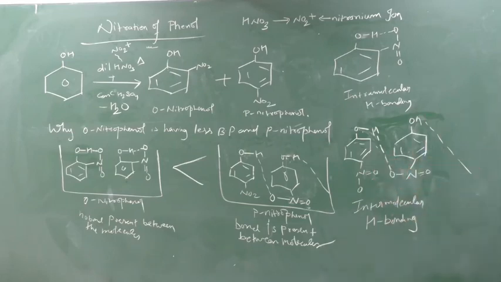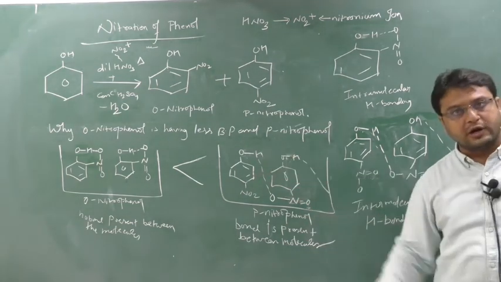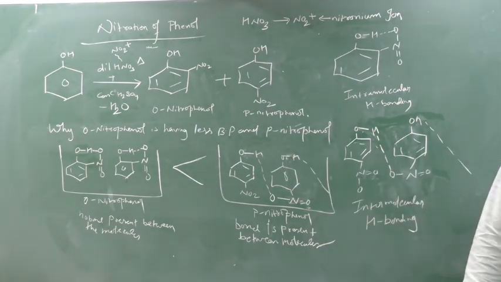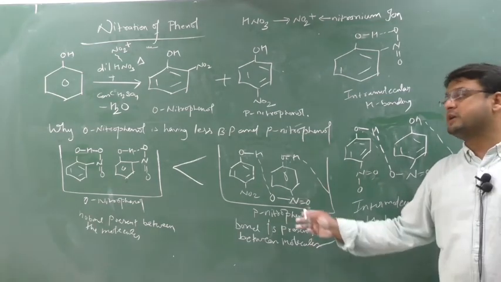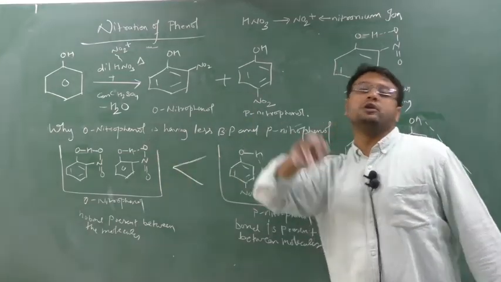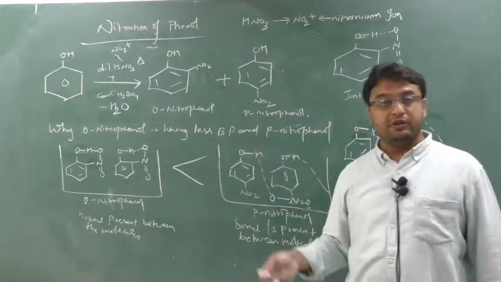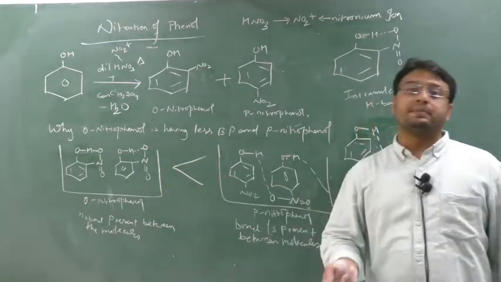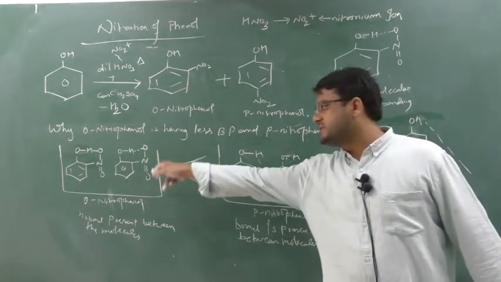Clear? So whose boiling point is more, p-nitrophenol or O-nitrophenol? P-nitrophenol boiling point is more as compared to O-nitrophenol, because in p-nitrophenol, due to the presence of intermolecular hydrogen bonding between the molecules, more energy is required to break a bond rather than in O-nitrophenol, because there is an intramolecular hydrogen bonding present within the molecule, and no bond present between the molecules, hence it requires less energy.